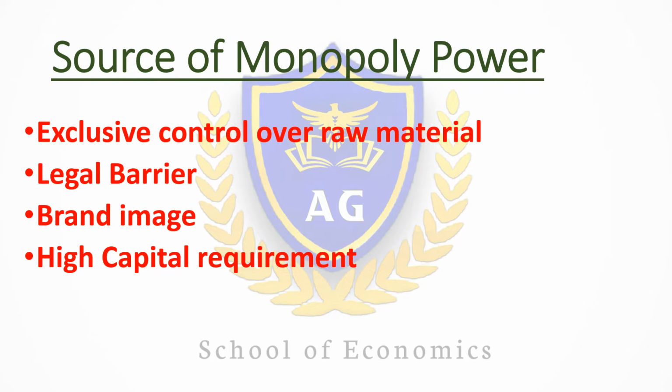The answer is no, because the Indian government has full control over extraction, refinery and supply of oil from the mine. So if there is exclusive control over raw material, then monopoly power can arise.